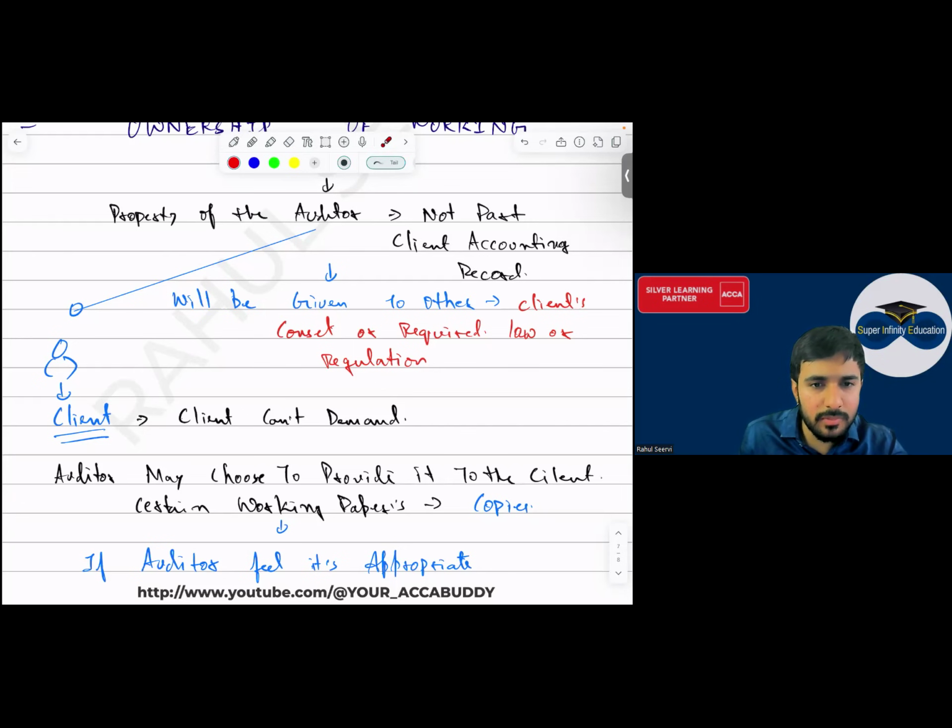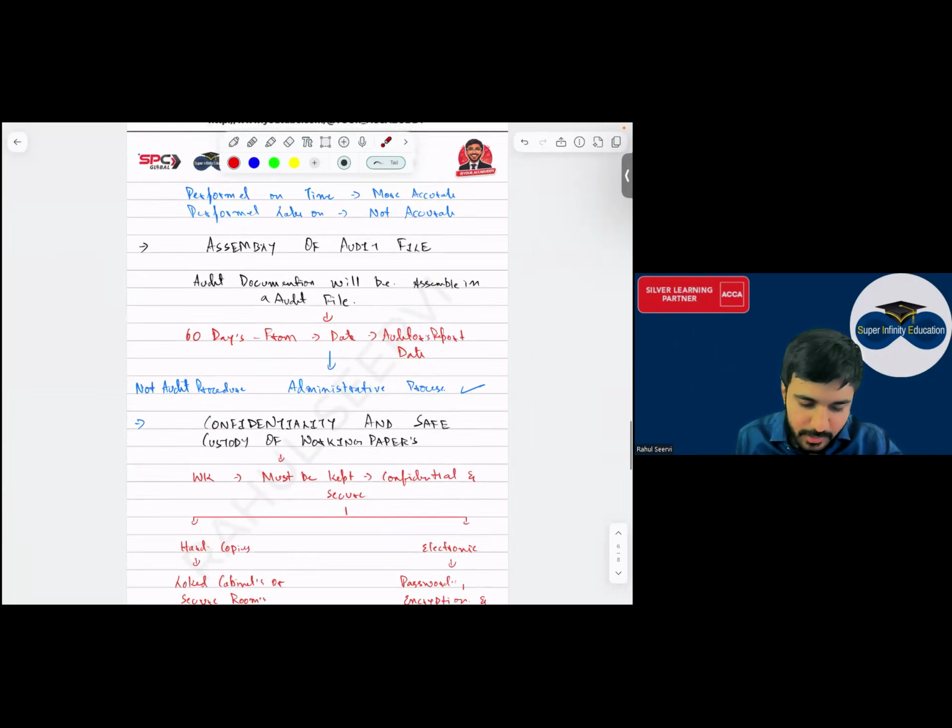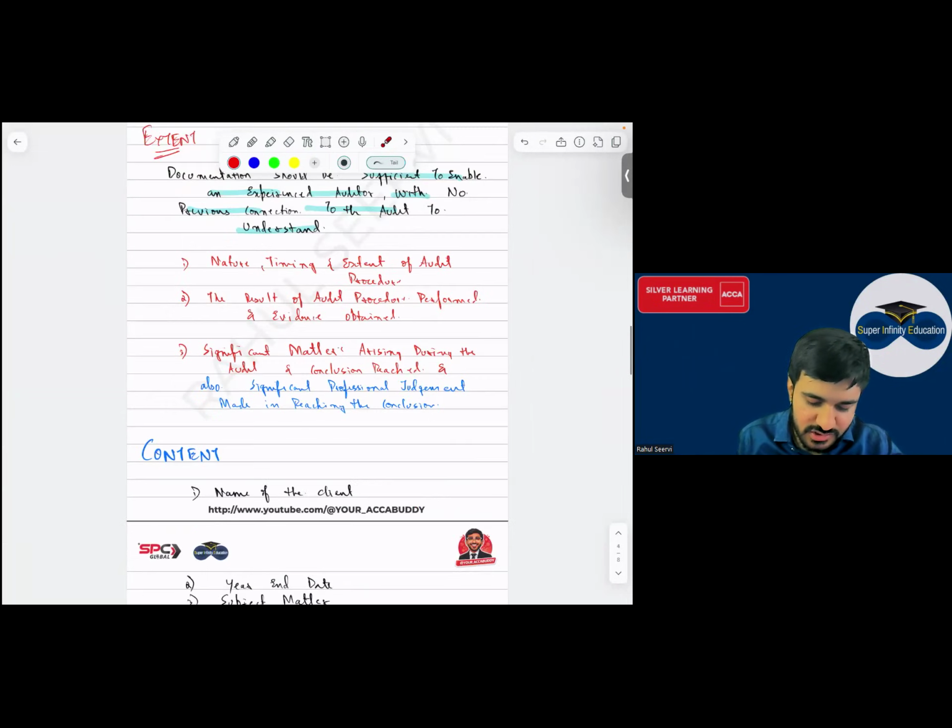Yearly documents in one place and to check in future if needed. Yes. They keep so that when they come for the next year audit, they can take the reference. Okay, they need not again ask the client. I mentioned at one point, what is the purpose of this? What was the purpose of the audit documentation?